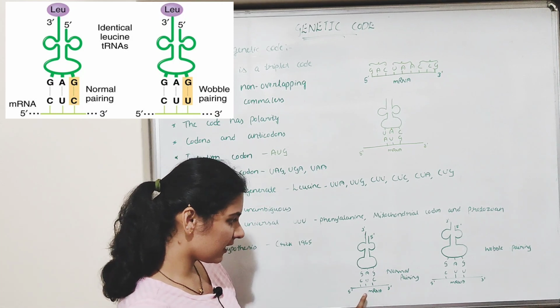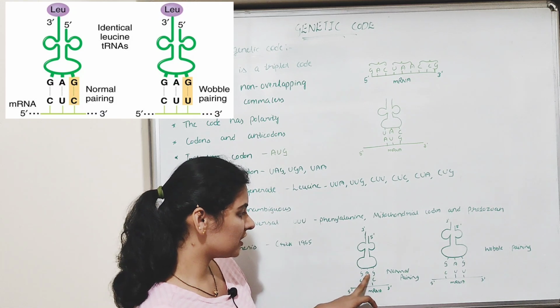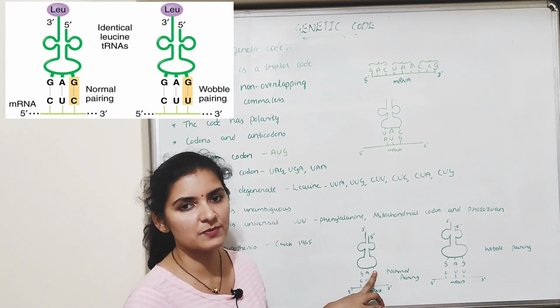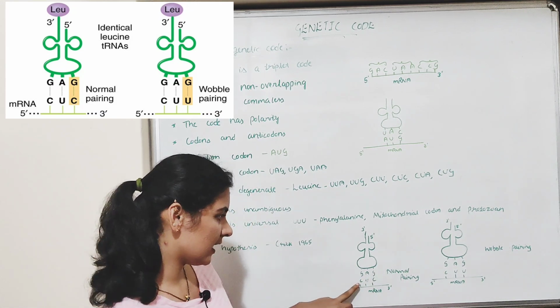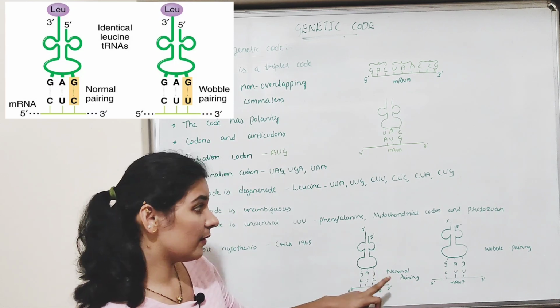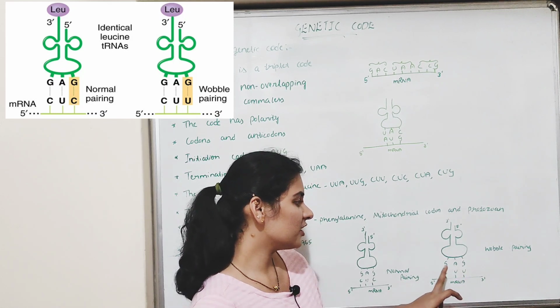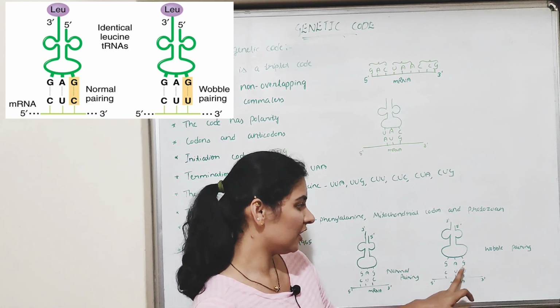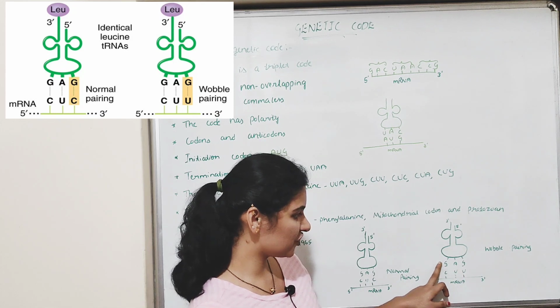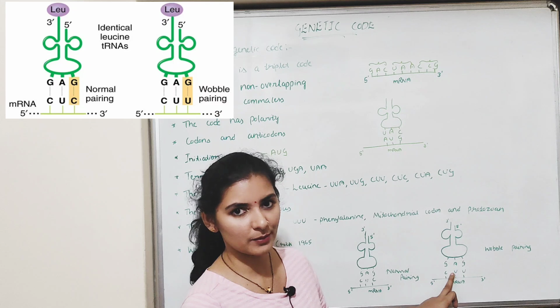As you can see in this diagram, the codon CUC pairs with the anticodon GAG in the normal pairing, which is purely based on complementarity. C pairs with G, U pairs with A, C pairs with G. Whereas in the case of Wobble pairing, the codon CUU pairs with the anticodon GAG. The first two nucleotides, that is G pairs with C and A pairs with U, are purely based on complementarity.